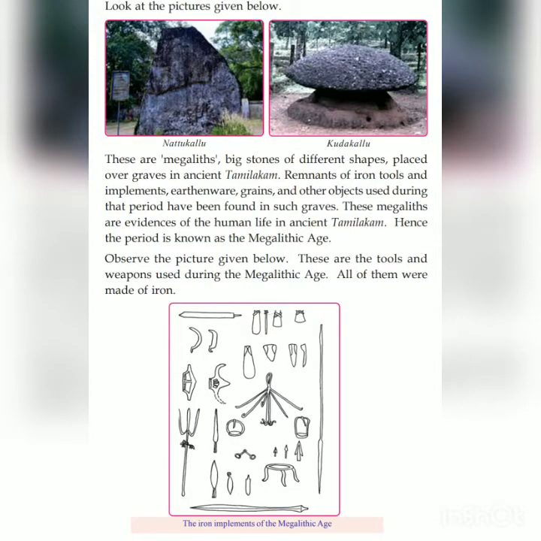This period is called megalithic, megaliths being big stones of different shapes placed over the graves in ancient Tamilakam. Remnants of iron tools and implements, earthenware, grains, and other objects used during that period have been found in such graves. These megaliths are evidences of human life in ancient Tamilakam. Hence, the period is known as the megalithic age.